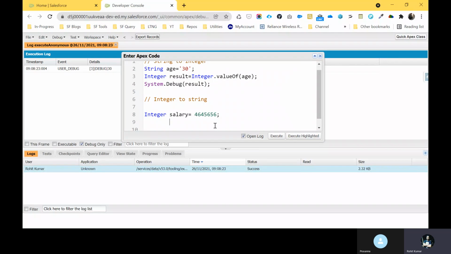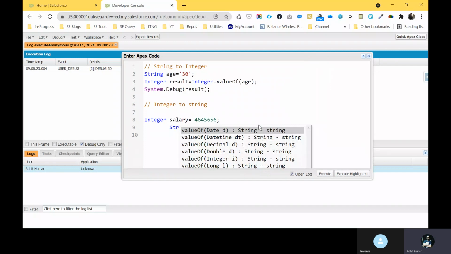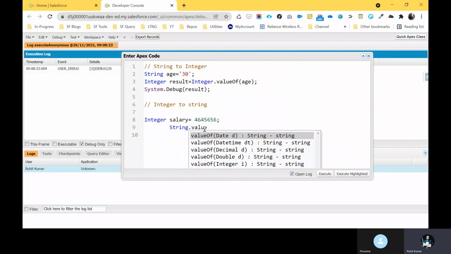So how to do that? In the String class, we have the valueOf method. Let me expand and increase the size of this anonymous window, and you can see the valueOf method. Just type dot and valueOf. Here you can see integer, double, string. You can see everything here, right?